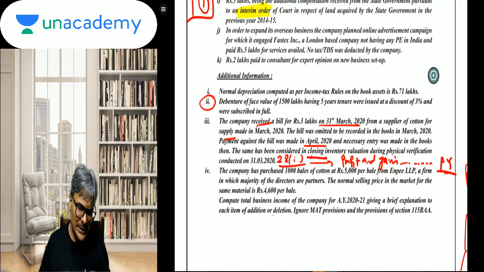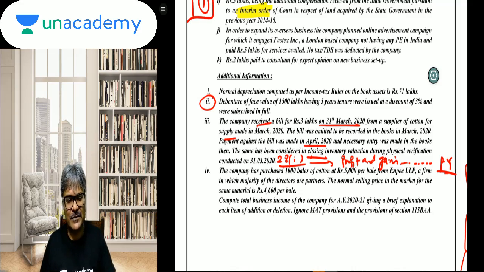So point number 4, students, the company has purchased 1000 bales of cotton at 5000 per bale from NP LLP, a firm in which majority of the directors are partners. The normal selling price in the market is 4600. So I have purchased at 5000, whereas the purchase should have happened at 4600. So therefore the excess of the expenditure should be disallowed, and that exactly is the point.